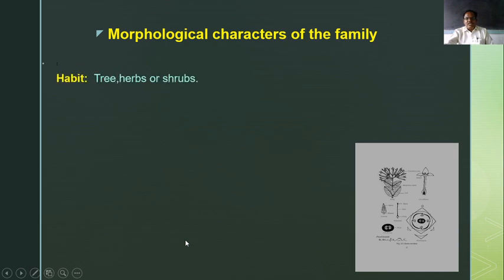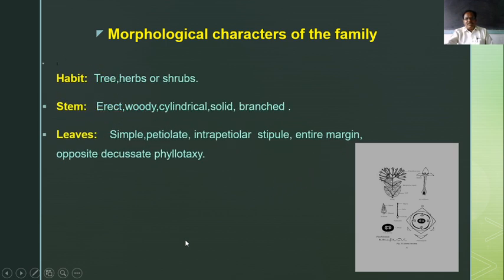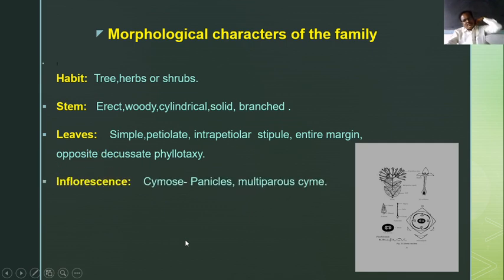Then the morphological characters of this family. Pay attention here. Trees, herbs or shrubs; when we take the example of Ixora, it is a shrub. The stem is erect; they grow without support. It is hard, that is woody, and round in shape. The stem is solid internally, and branching is there, so it is branched.